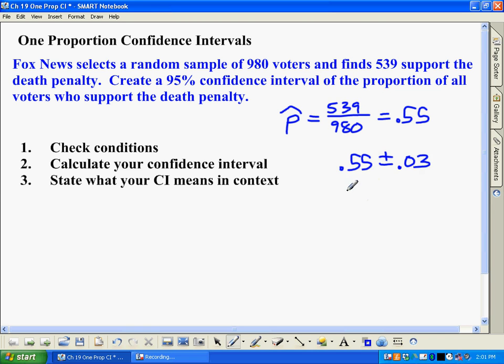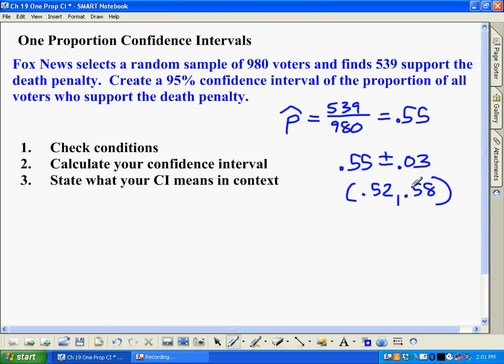That would tell us that the range goes from a low of 52% up to 58%. So we believe it's around 55%, but we're 95% confident it's somewhere in this range, somewhere between 52 and 58. It might be 57 or 54.2 or something along those lines.